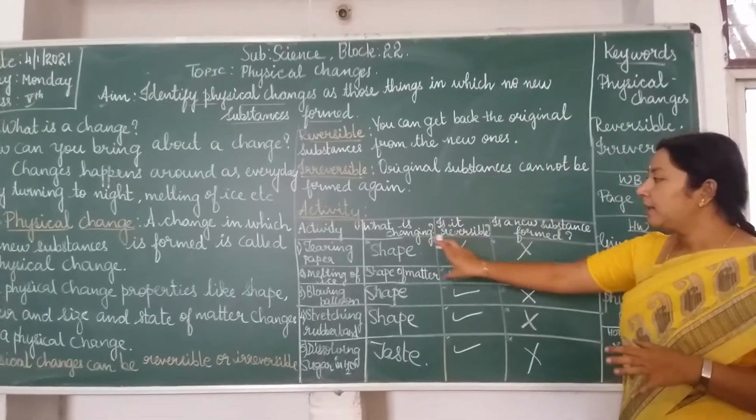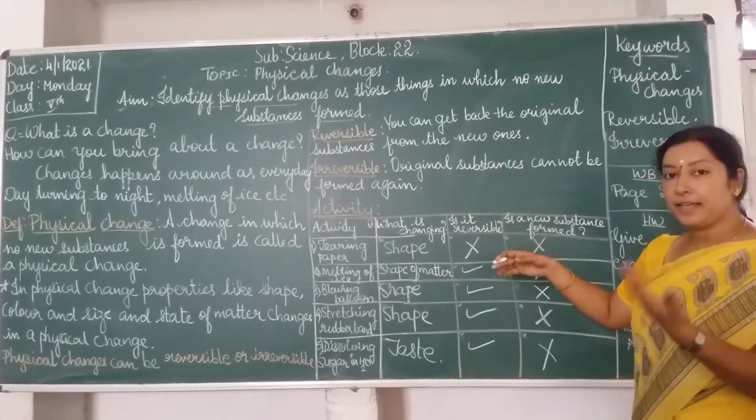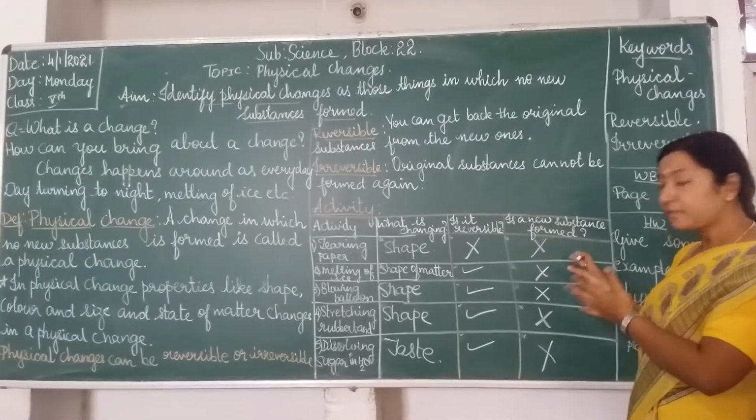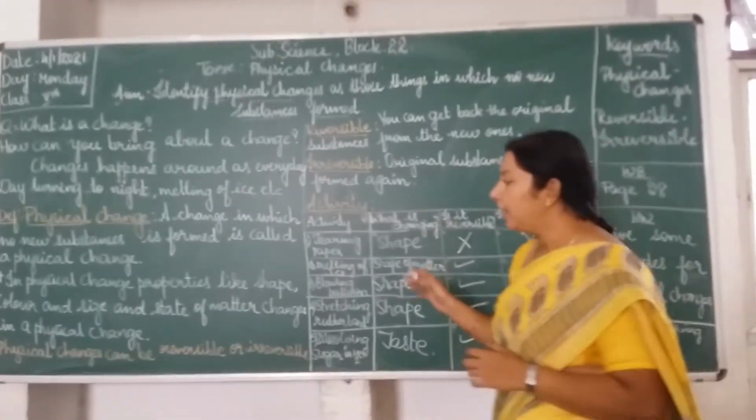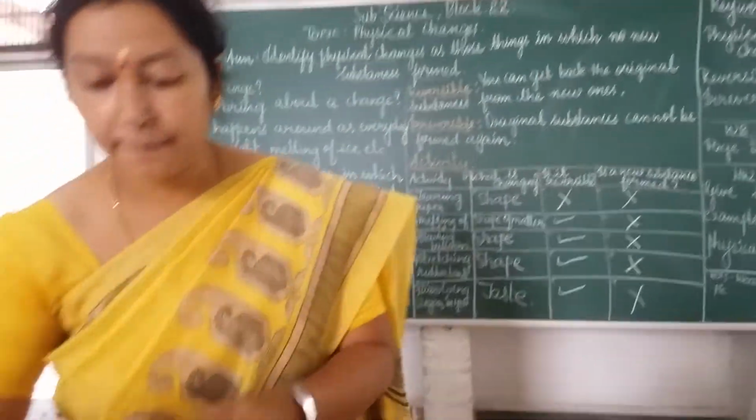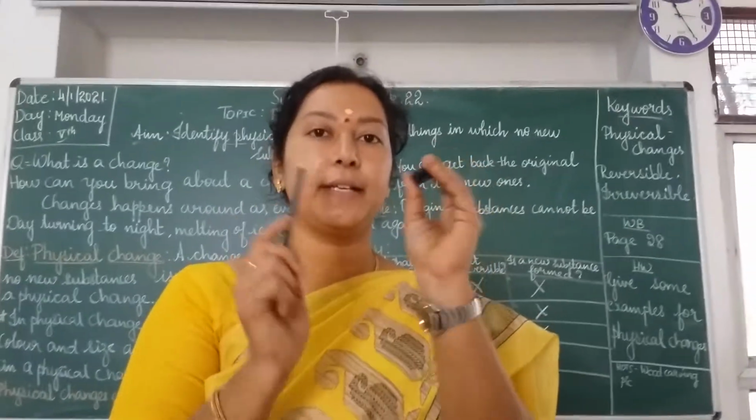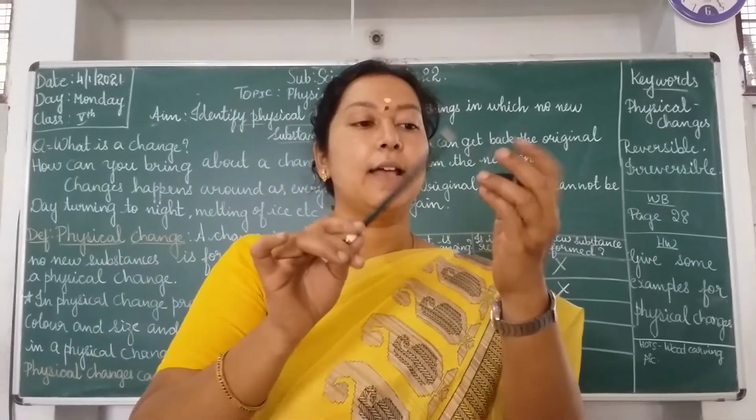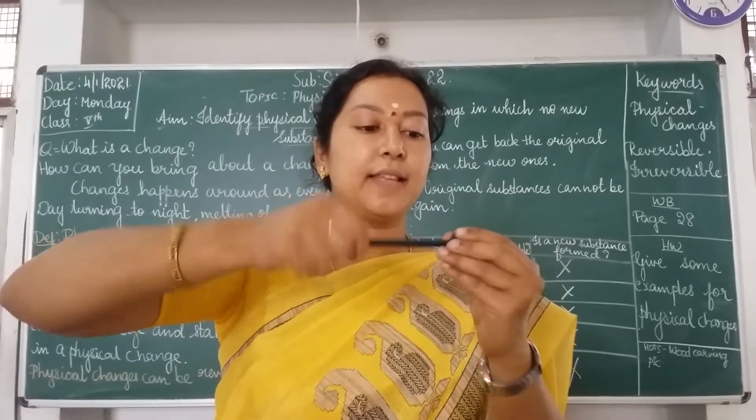So, we have seen the activities which can be reversed and we saw the substances which cannot be changed. Okay. Now, I have to tell you one more thing. Look here, I have a pencil in my hand and a sharpener. Look here, I am going to sharpen this.